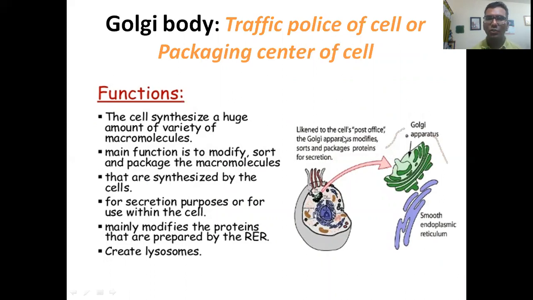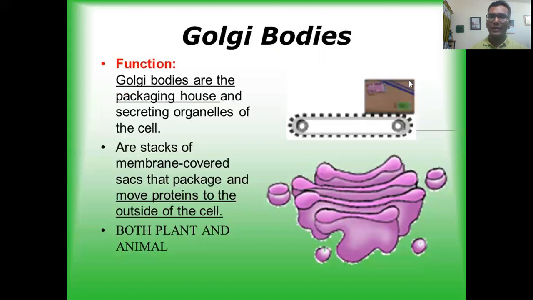The Golgi apparatus modifies, sorts and packages proteins for secretion. That means it packages and processes the proteins produced in a cell. As it packages, that's why it is called the traffic police of a cell or packaging center of the cell. Here you see the packaging carton. That's why it is called the post office or traffic police of a cell.